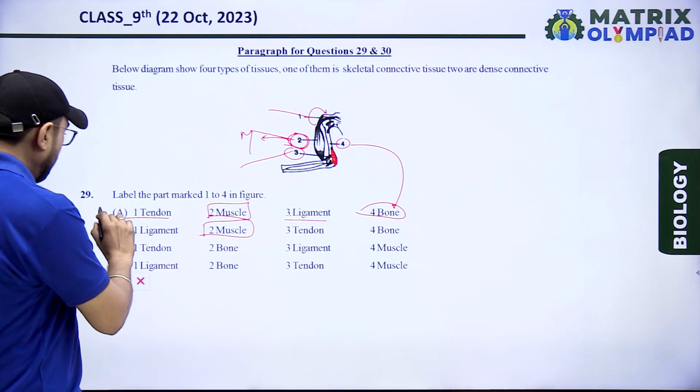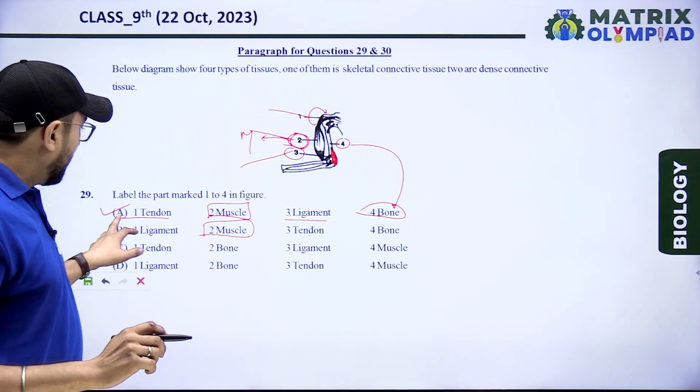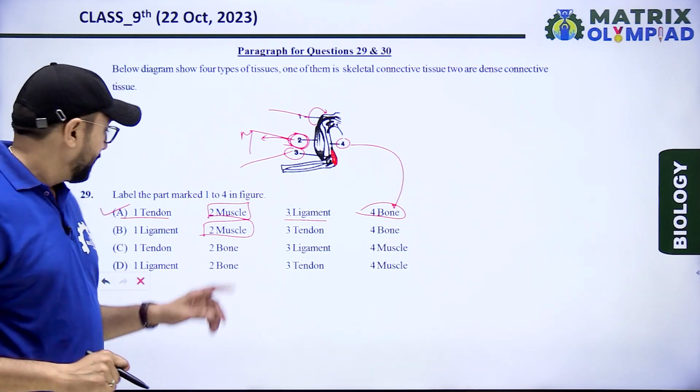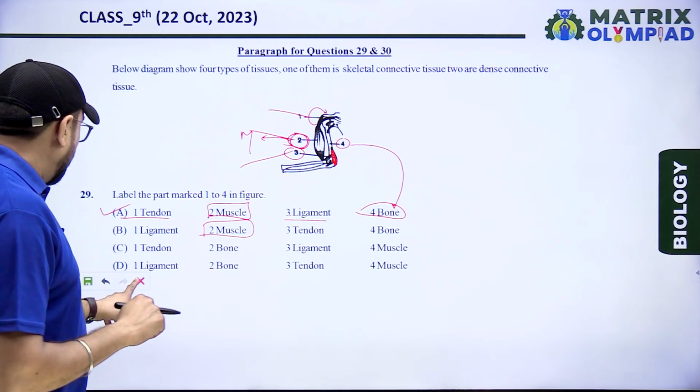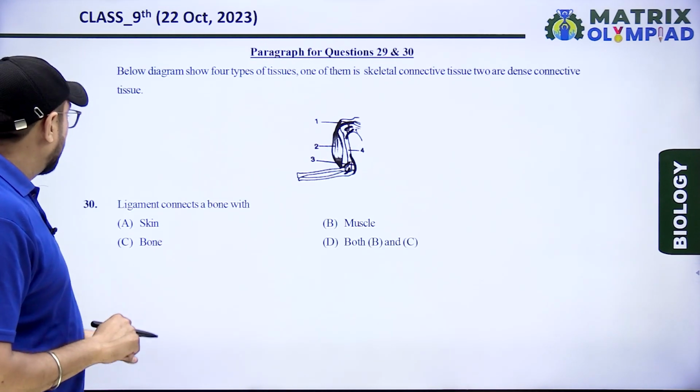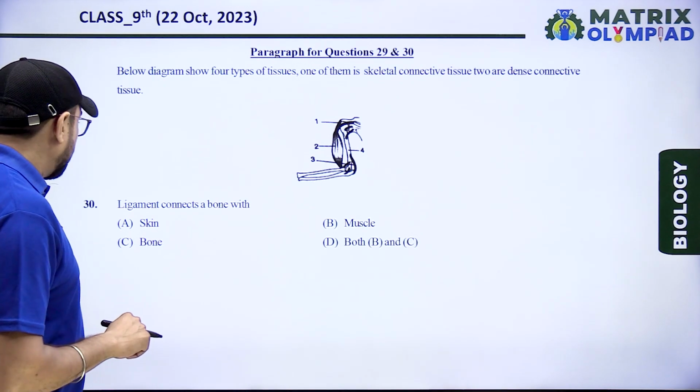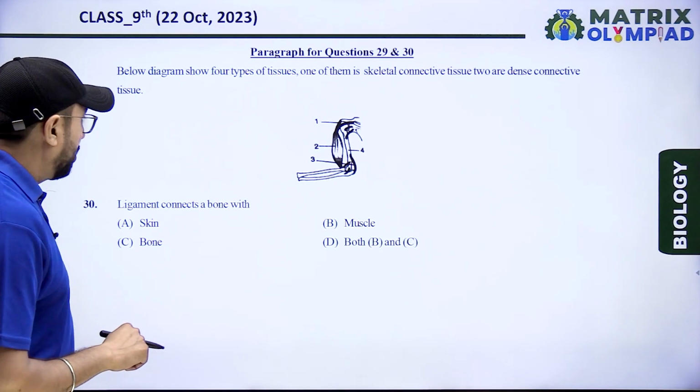So our right option for this 29th question, option A is the right one: tendon, muscle, ligament, and bone. Next, last question. Ligament connects a bone with.